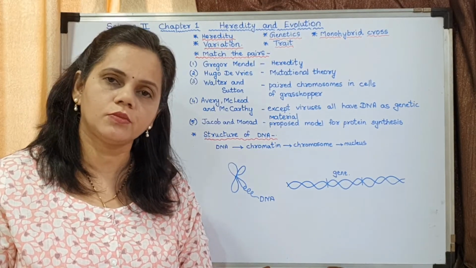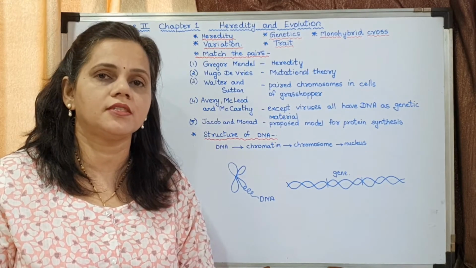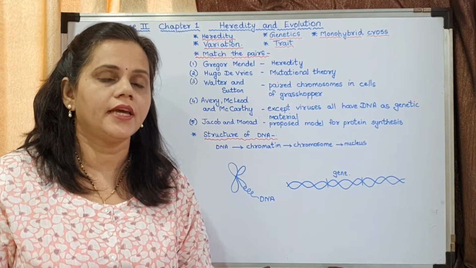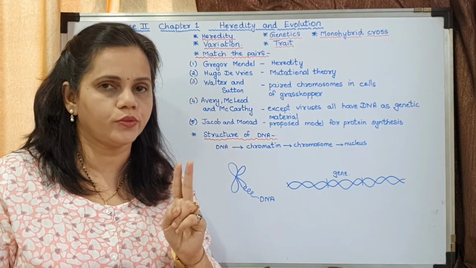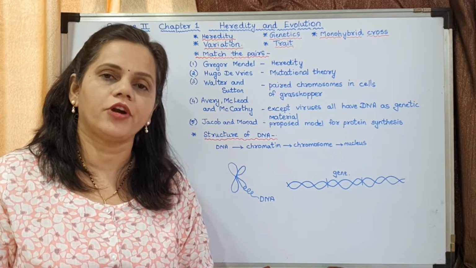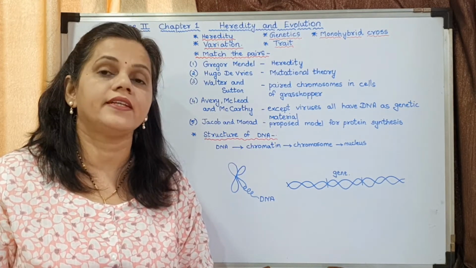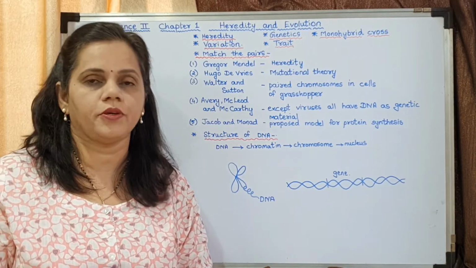So why did you write capital T two times? Because there are two chromosomes. Why did you write small t two times? Because there are two chromosomes. So there is a set of two chromosomes for each characteristic in the body of an organism, whether it is a plant or an animal. Hope you have understood.